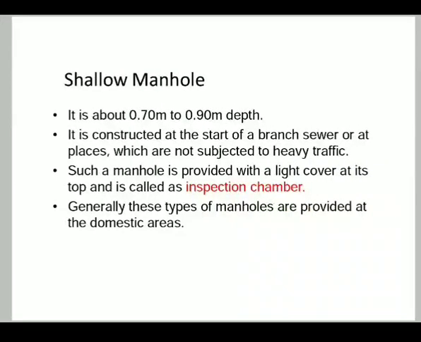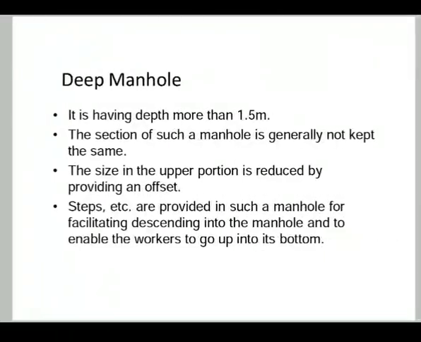Let's see what a shallow manhole is. A shallow manhole is about 0.7 to 0.9 meter deep. It is constructed at the start of a branch sewer or at a place which is not subjected to heavy traffic. Such a manhole is provided with a light cover at its top and is called an inspection chamber. Generally, this type of manhole is provided in domestic areas only.